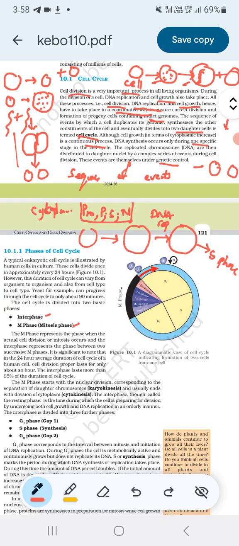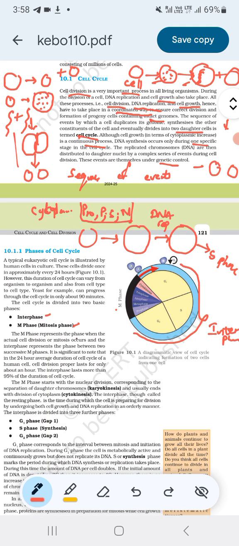M phase is nothing but the mitotic phase. G1, S and G2 phases are all interphase. This is the M phase, the mitotic phase.